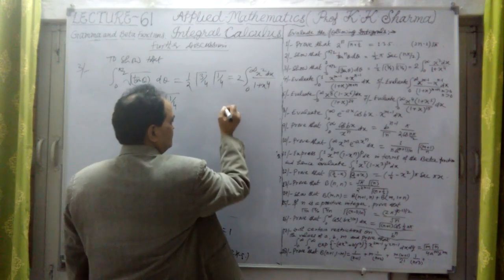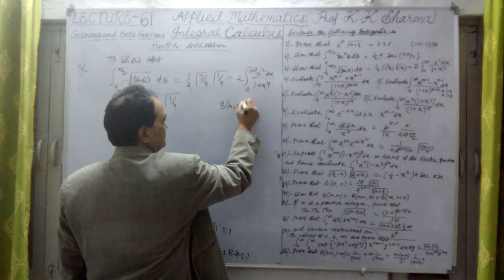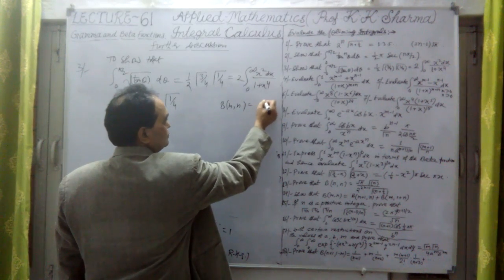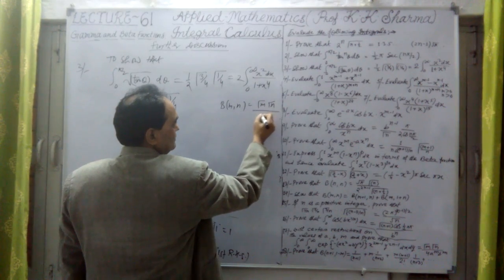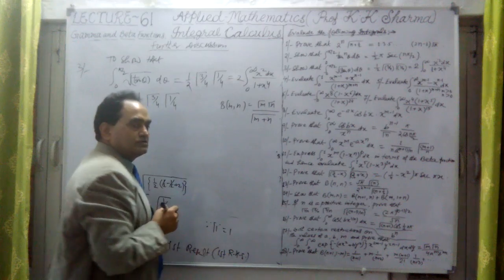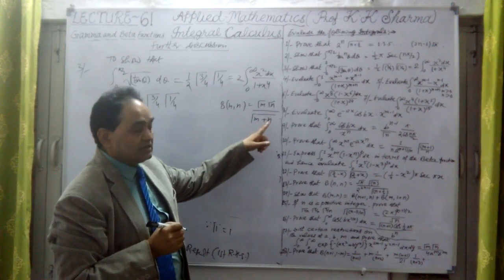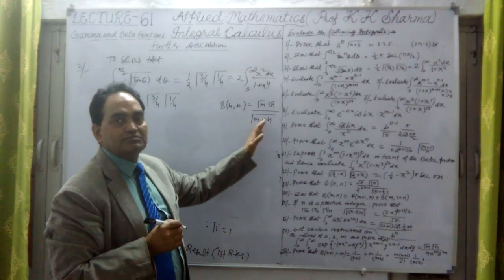Now try to understand. We know that beta(m, n) is equal to gamma m gamma n divided by gamma (m plus n). This we have in the beginning. I wrote down this formula, that there is a relation between beta and gamma functions in this way.